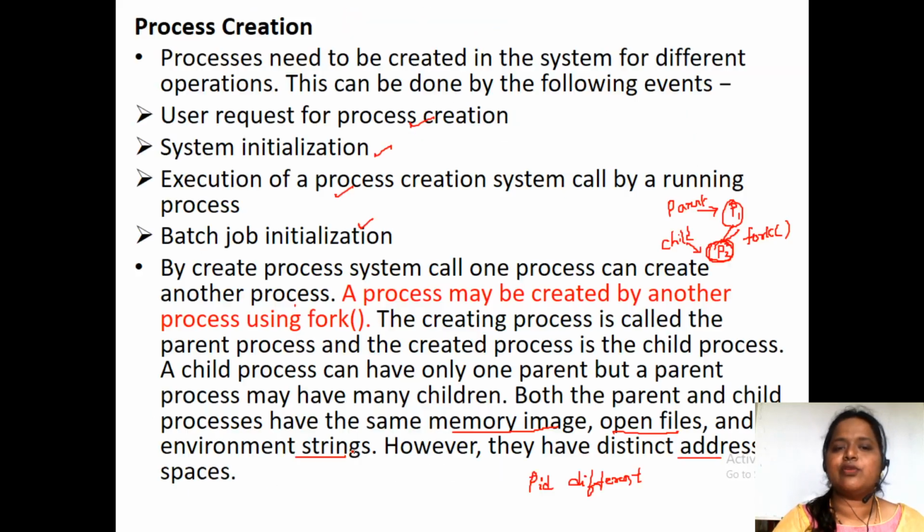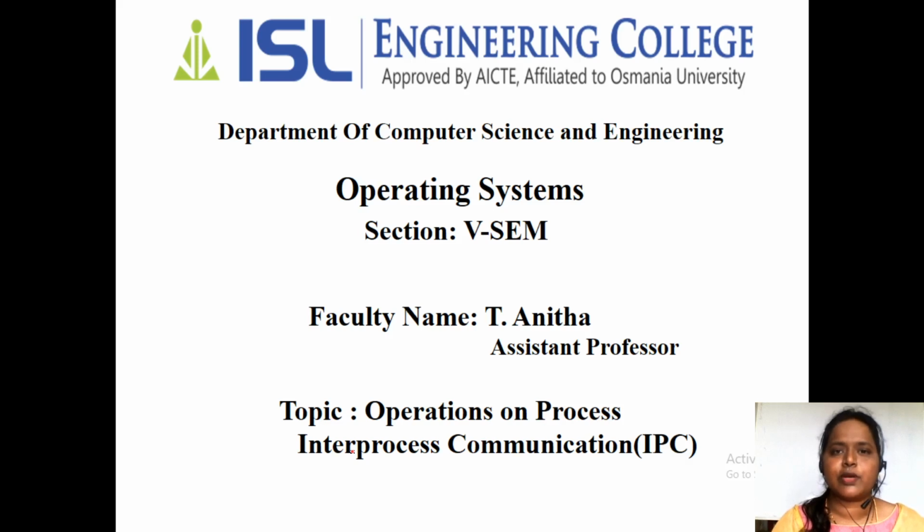So what we have seen today is the operations on a process, and what different operations can be performed on a process, like creation and deletion, that is termination. How are we going to create? We have seen an example of a Unix system. By making use of the fork system call, the parent can create a child process. If you want to create a new process, the exec system call is used, and the exit system call is used to terminate the process. Finally, the wait system call is used for waiting on the parent. Those are the operations that can be done on a process.